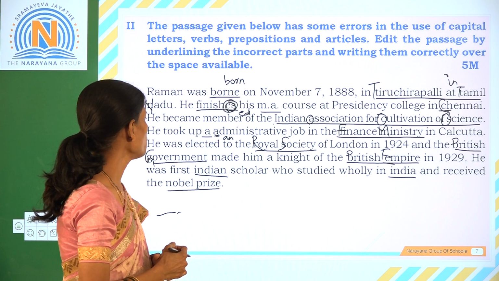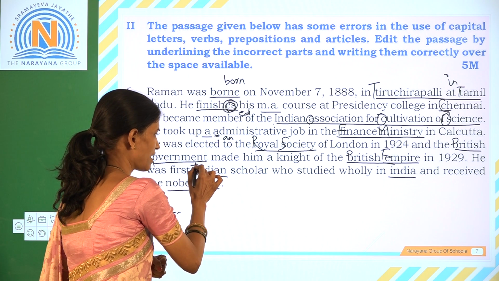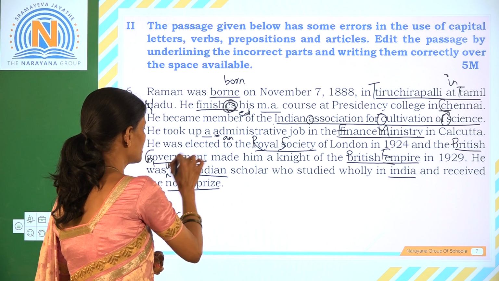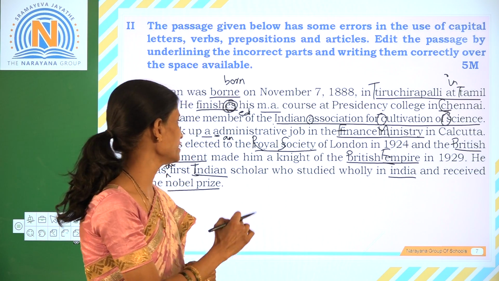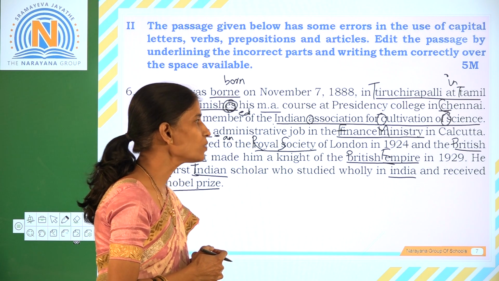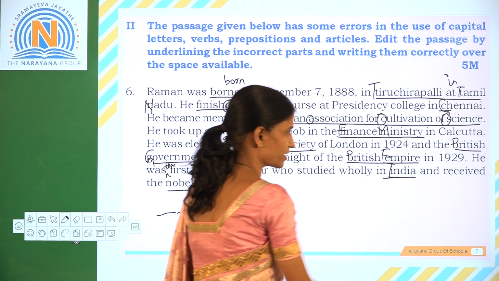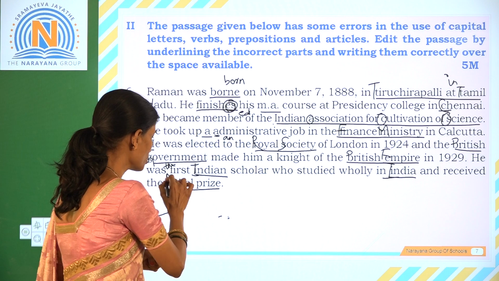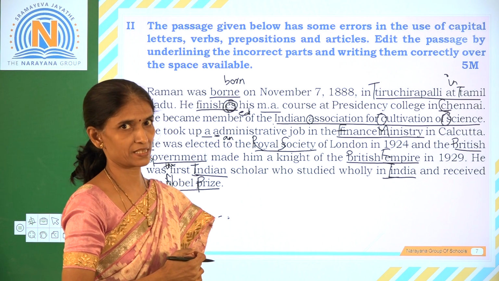Then he was the first Indian scholar. So here I should be capitalized, and here the missing article the should be supplied. He was the first Indian scholar who studied wholly in India. India is the name of the country, so I should be capitalized, and received the Nobel Prize. So here N and P both should be capitalized.